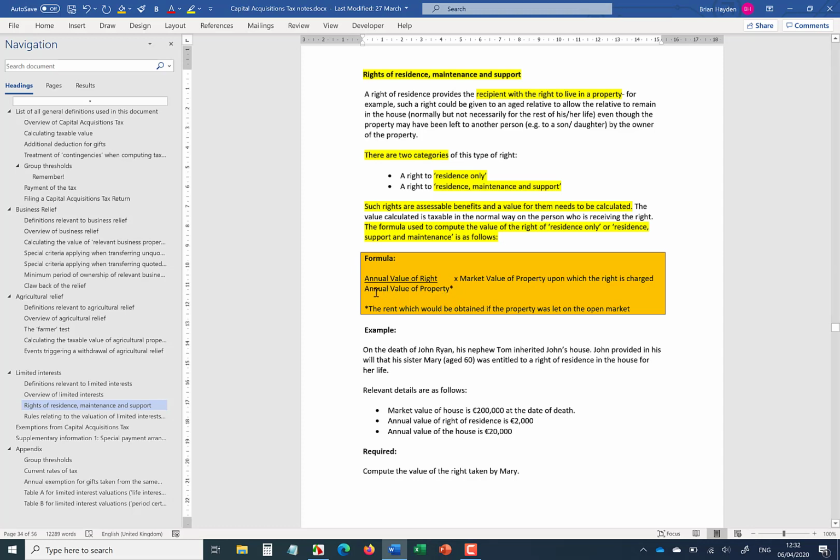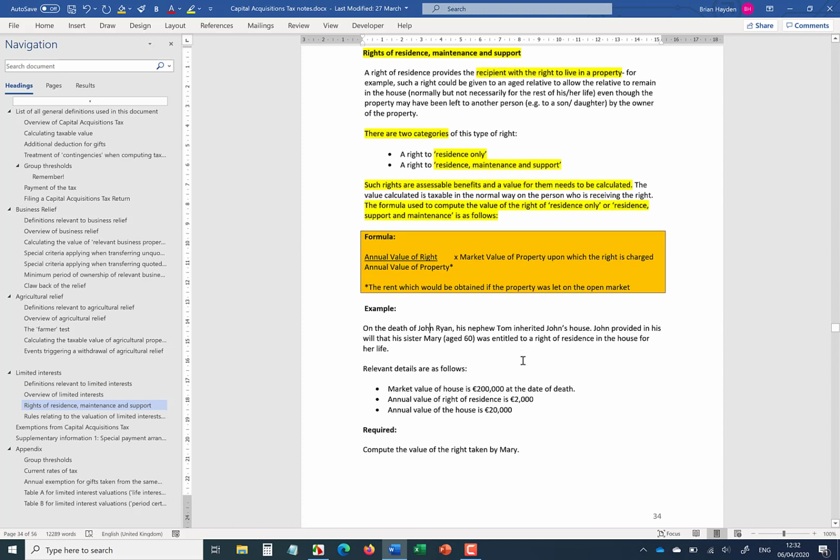Annual value of the entire property would be, if you could rent out the entire property at a fair rent, what would you get? So this is going to be a fraction, and these values would always be given in questions. So this might say be €2,000 over €6,000. Okay, so the right is estimated at an annual value of €2,000, out of 6,000 for the entire property. And then you multiply that fraction by the market value of the property upon which the right is charged.